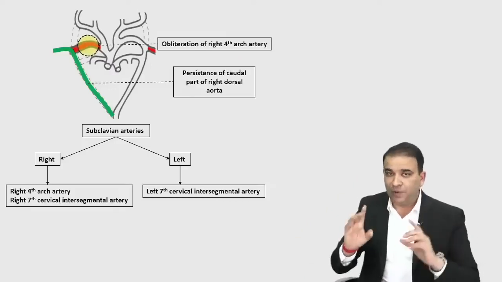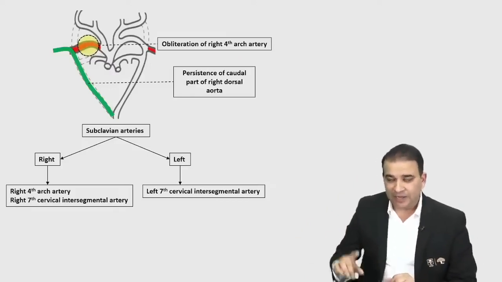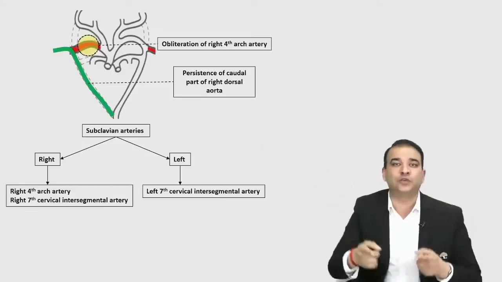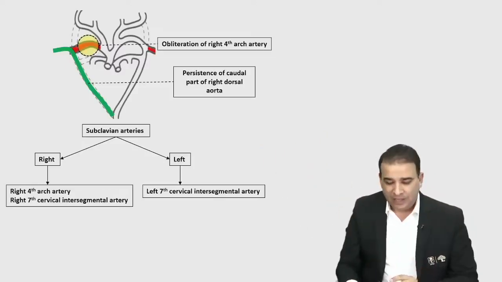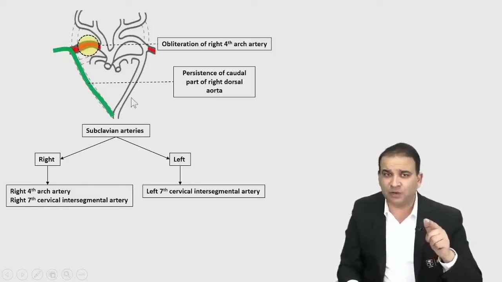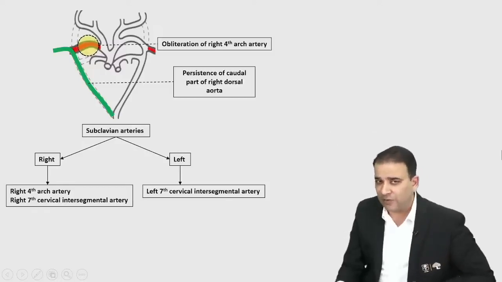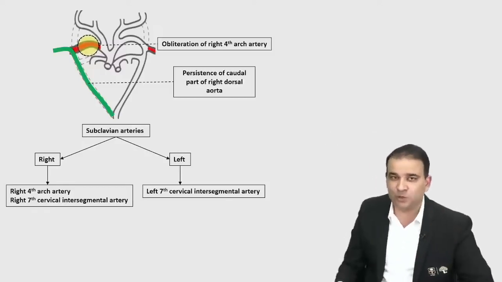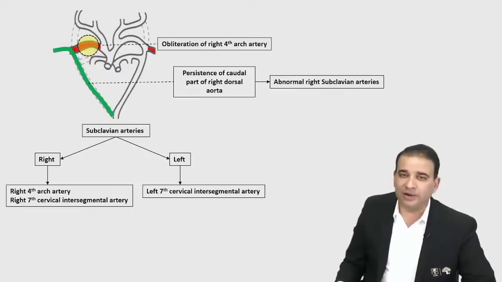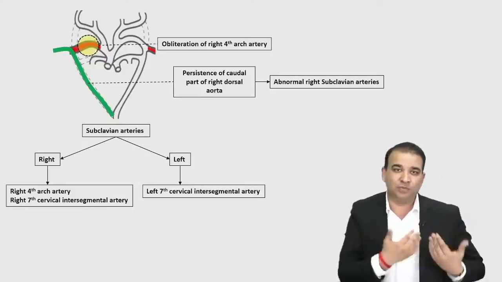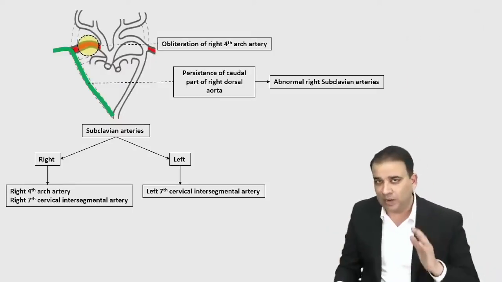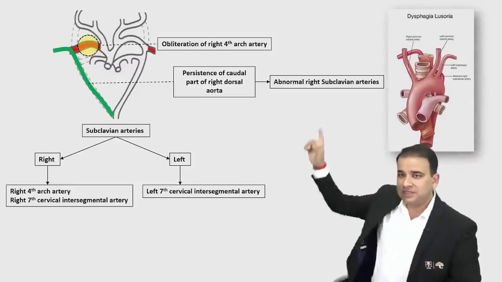First thing is, obliteration is very important to say. If there is no obliteration of the fourth arch artery and there is a persistence of this, दो arch of aorta आ जाएंगे. Then there's a double arch of aorta. If there is an obliteration of the fourth arch artery of the right side and there is a persistence of this dorsal aorta, the caudal part of right dorsal aorta, then it will give rise to the abnormal right subclavian artery. And yes, you rightly said, guys, the reason we call it abnormal right subclavian artery is because it is coming from the aorta. Aorta is on the left side. We are talking about right subclavian artery. It will compress the esophagus and will cause dysphagia lusoria.